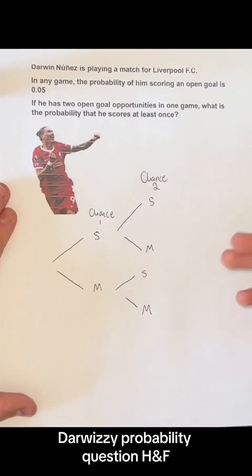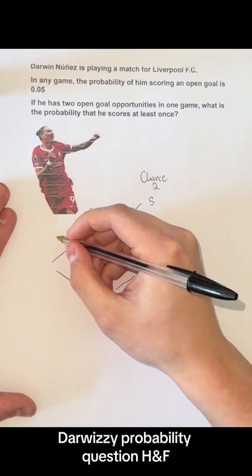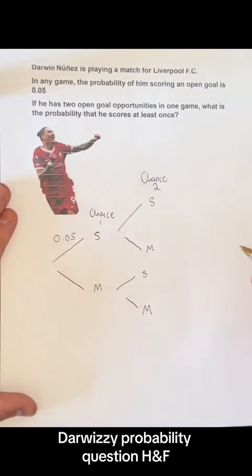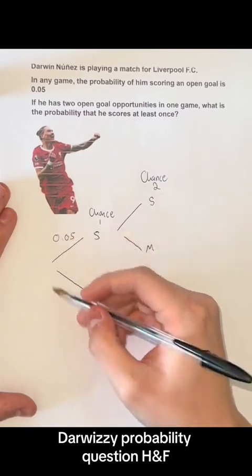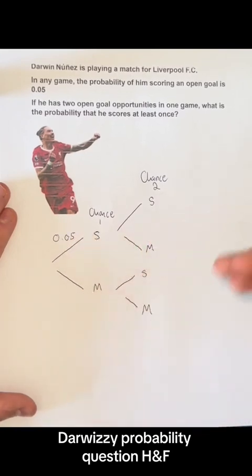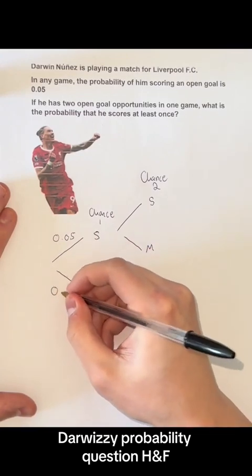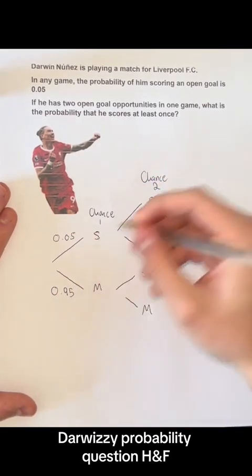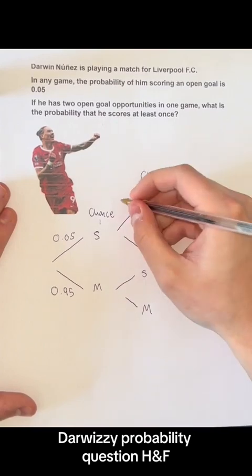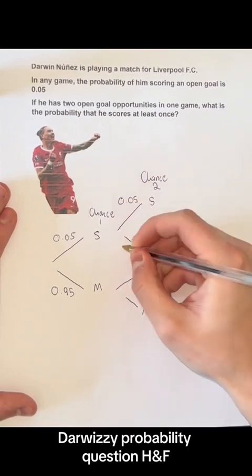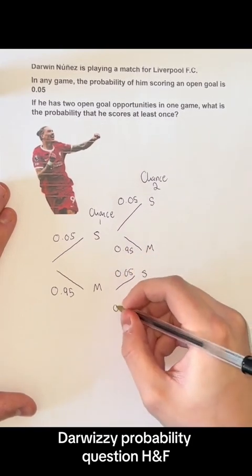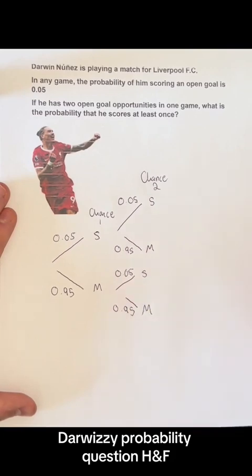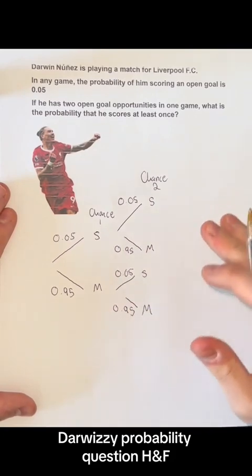So let's go ahead and fill in this probability tree. If the probability of him scoring an open goal is 0.05, we can put that in straight away. Then the probability of him missing has to be 1 minus this, because the total sum of these 2 probabilities has to be 1, as he either scores or misses. So therefore we have 0.95 here, and then we just copy these probabilities. It stays the same. So we have 0.05, 0.95, 0.05, and 0.95.